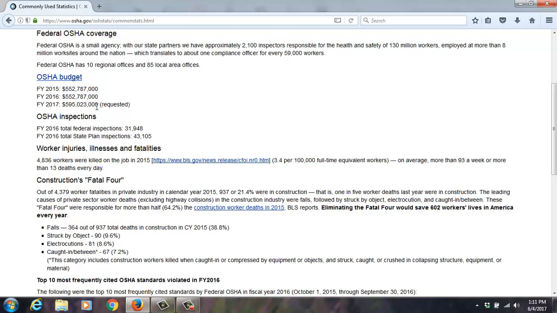Unfortunately, what I saw on the chopping block right now is the Susan Harwood grants, and I feel real bad about this because this program has provided grant money to organizations to provide education and training to high risk and special populations, and they've done a fantastic job. As the funding is right now, what they say is there's enough OSHA inspectors or compliance officers to visit each workplace once every 100 years, which is a constantly moving endpoint because we have new companies being created all the time.